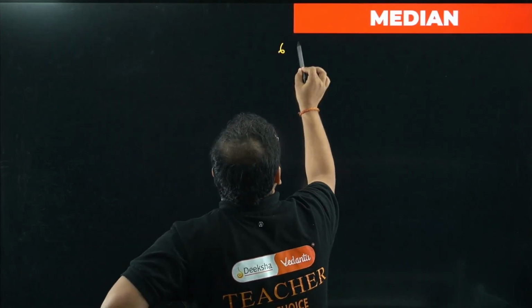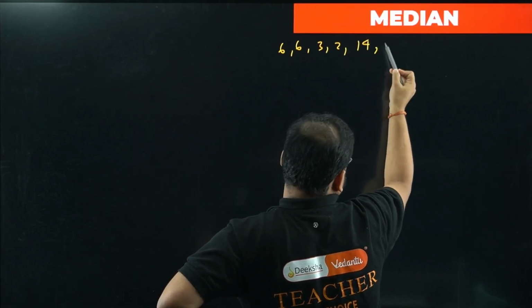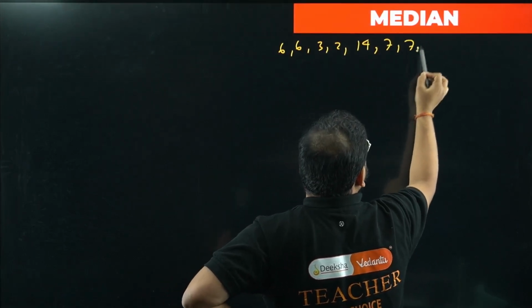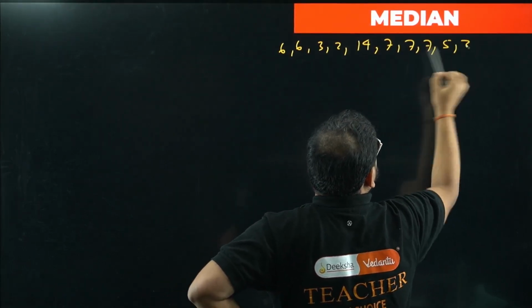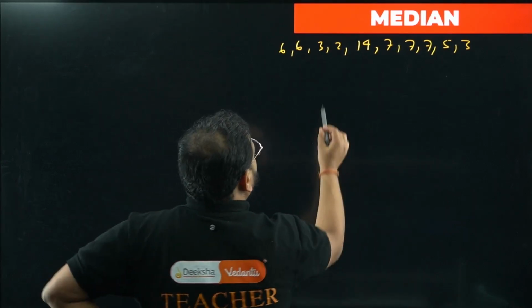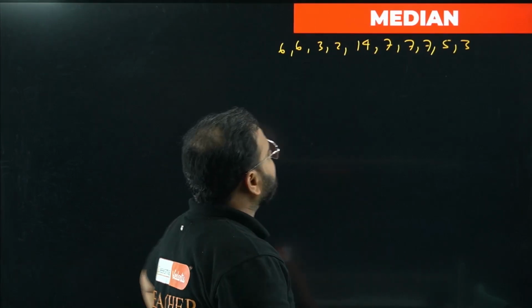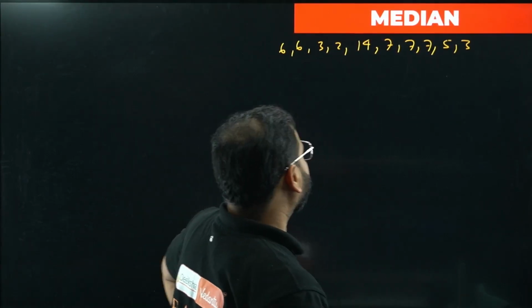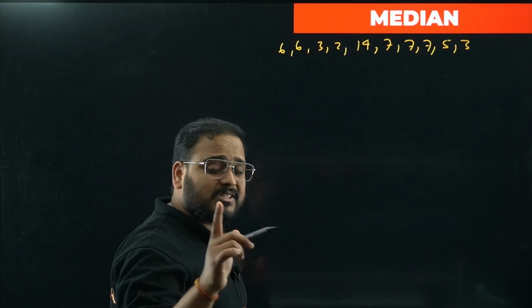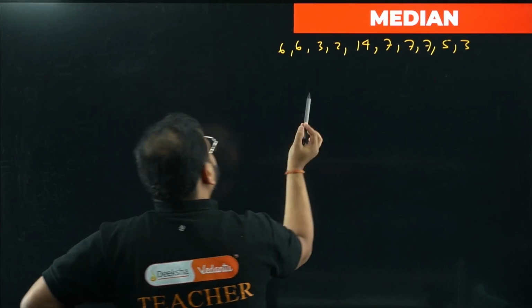I'll give you an example. We have 6, 6, 3, 2, 14, 7, 7, 7, 5 and 3. Let's say this is my data. So what is the first step? Arrange in ascending or descending order. I'm going to take the ascending order. You can arrange in descending order also. Same result will come. Don't worry.